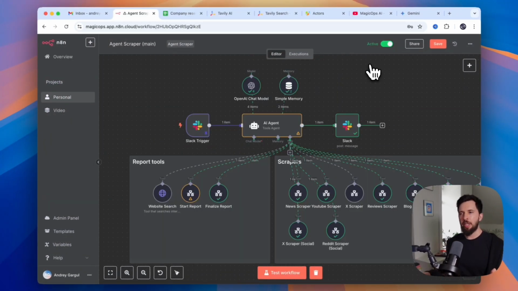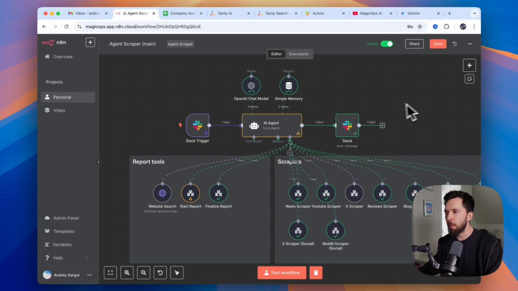So far, we've learned how our AI agent is structured under the hood, how it talks to us through Slack, how it creates this shell for a report, and then when the shell is filled out with data, how it converts this data into a nicely formatted PDF report and sends it back to us. So time to look into the data itself. How does it research and write those report chapters?